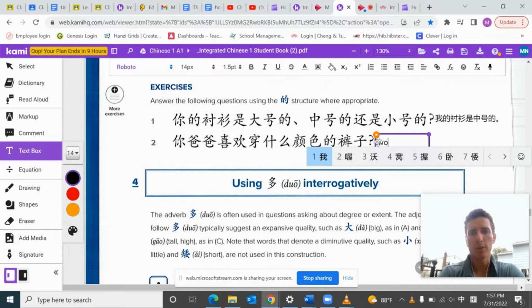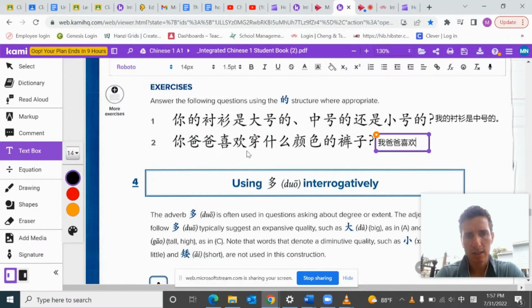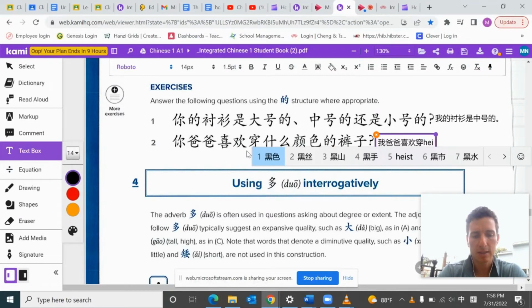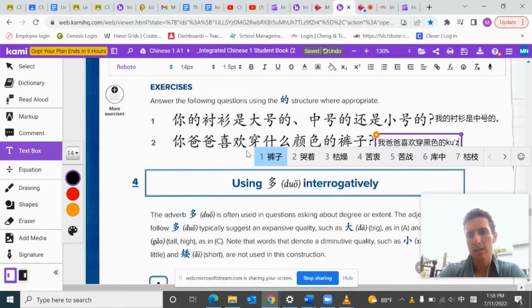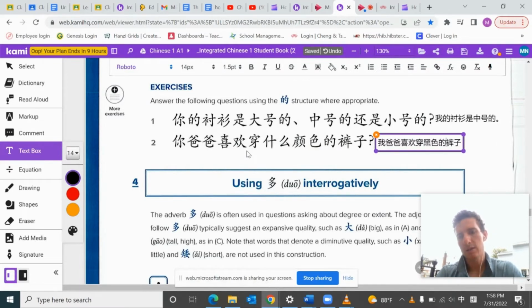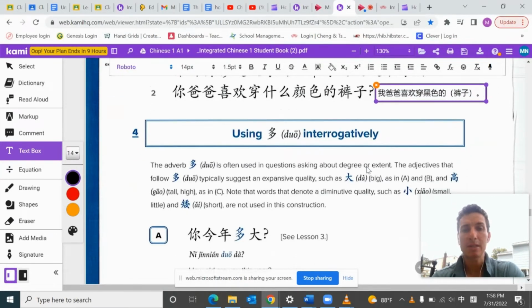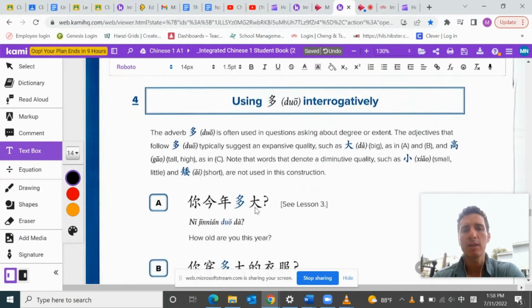Okay. You would use the same structure. So it's 我爸爸喜欢穿, and then maybe black pants. Okay. 黑色的. You have to add the de. Don't forget that. The 裤子. 黑色的 or 黑色的裤子. You know, if the question is very clear about the pants, you might not necessarily have to add pants. I probably would. It just sounds smoother to me, but it's not necessary because the person asking the question is making it clear.